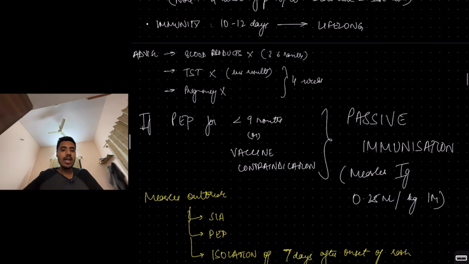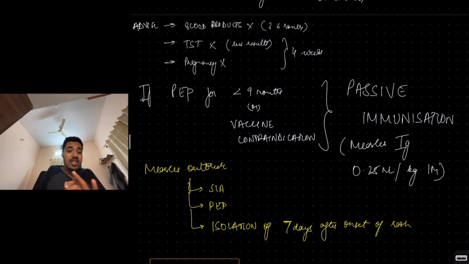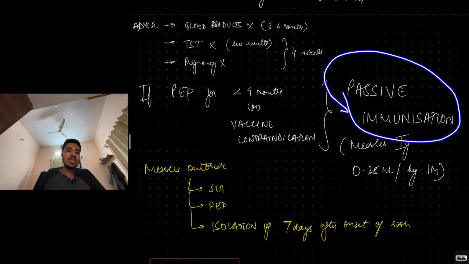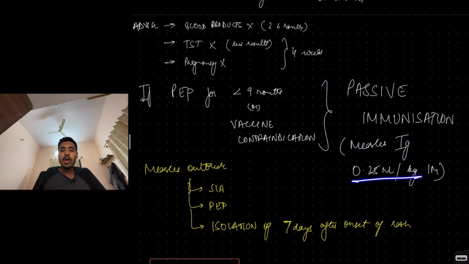So in such cases, or if the child is aged less than 9 months, you will go for passive immunization where measles immunoglobulin is given at a rate of 0.25 ml per kg intramuscular. Measles immunoglobulin passive immunization 0.25 ml per kg intramuscular, whereas measles vaccine you'll give subcutaneous.